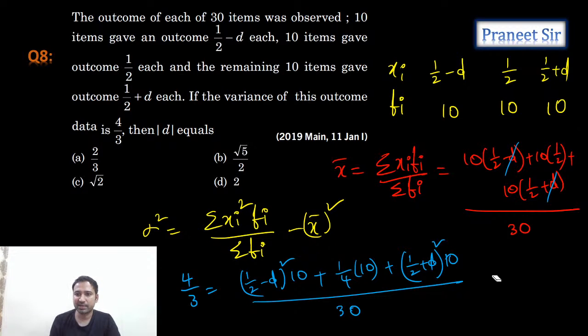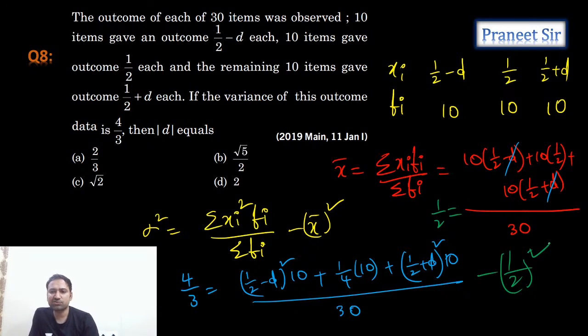So let's remove this 1 by 2 here. So here we are getting 1 by 2. Mean is equal to 1 by 2. So 1 by 2 whole square. Okay, right. This is the mean formula. This is given as 4 by 3.